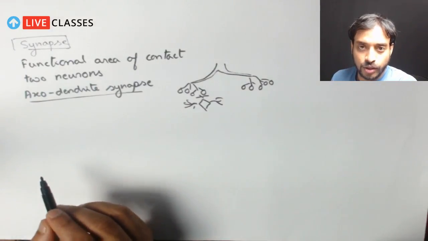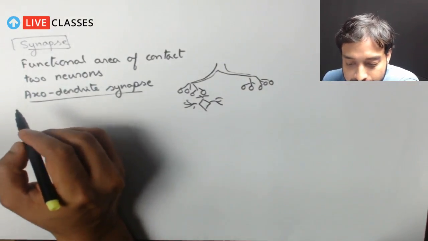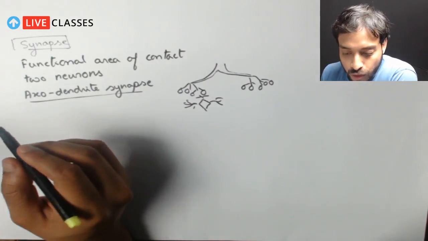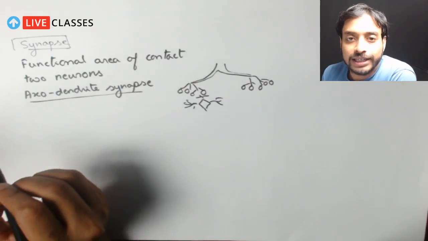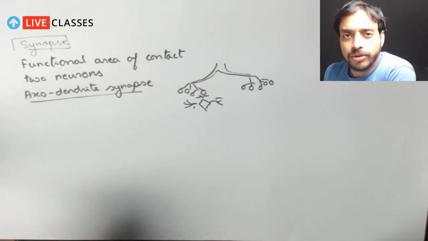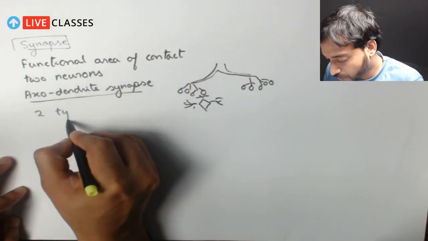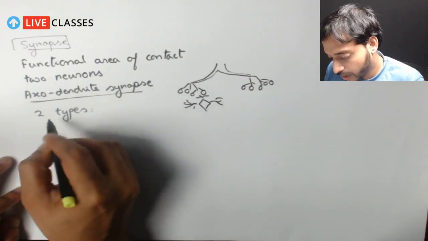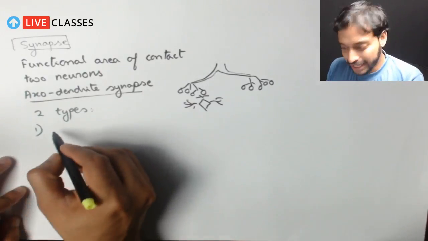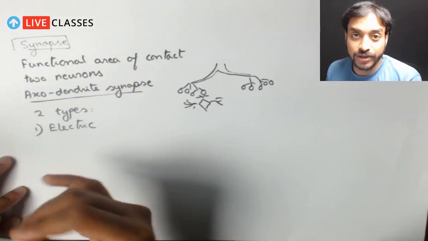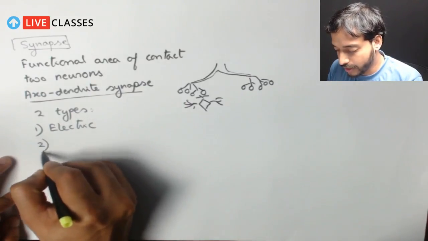Okay, so we are back again, and now what are the different types of synapse we can talk about? Very importantly, the synapse can be of two major types. So there are two types. One is electrical synapse, and the second one is chemical.